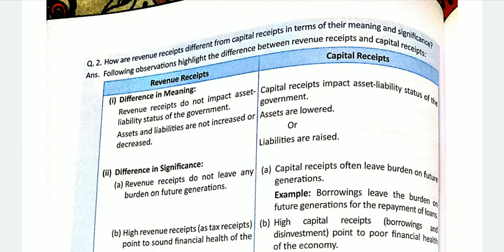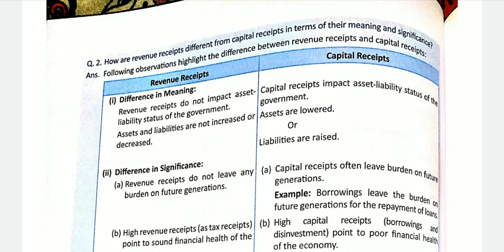Revenue receipts do not impact assets or liability status of the government. Revenue receipts have no effect on the assets or liabilities of the government. On the other hand, capital receipts have an effect on the assets and liabilities of the government. Assets are decreased and liabilities are increased in capital receipts. Like the example of a loan, when government borrows a loan from the RBI or the World Bank, then the liability of the government increases.